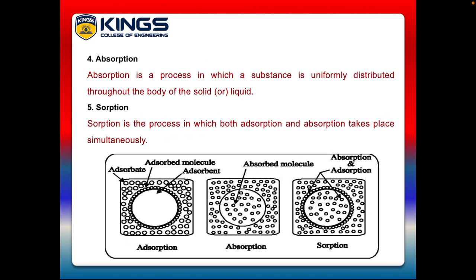See the third diagram, it is an illustration of sorption. Here the adsorbate molecules are held on the surface of the solid as well as uniformly distributed throughout the body of the solid or adsorbent. So the process is called sorption.